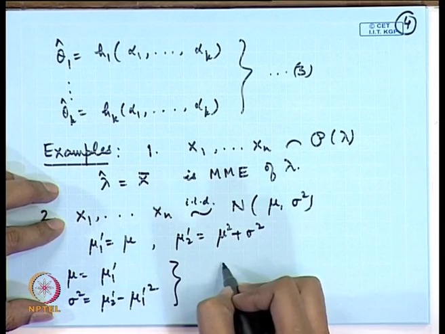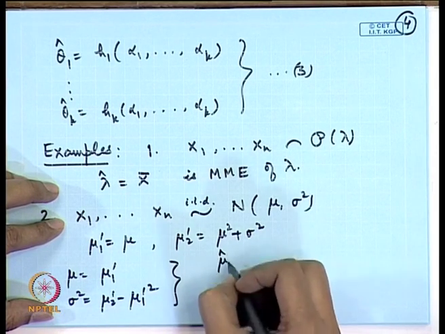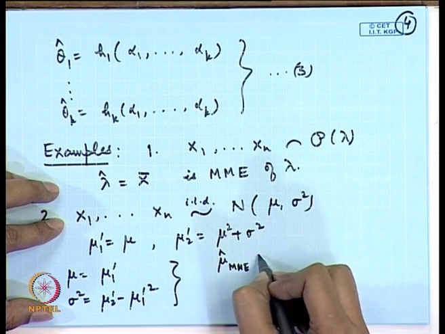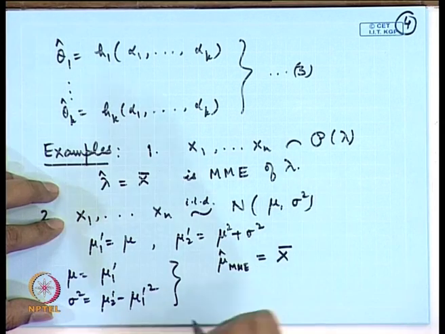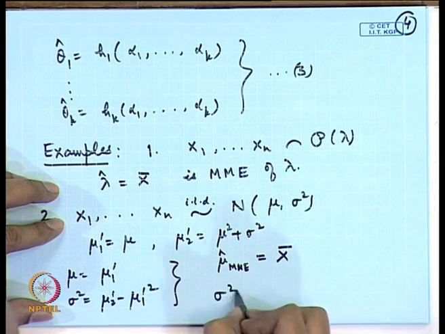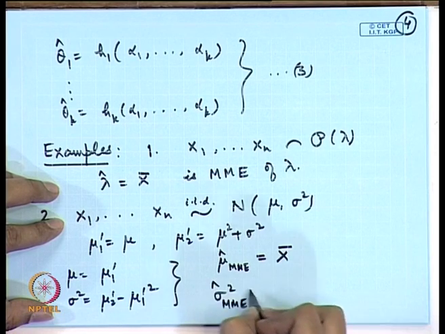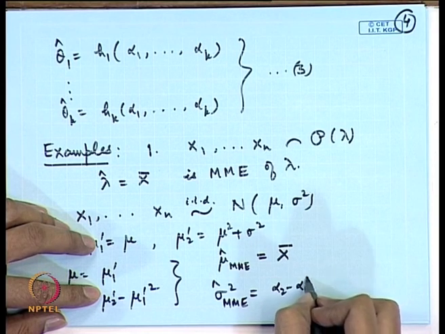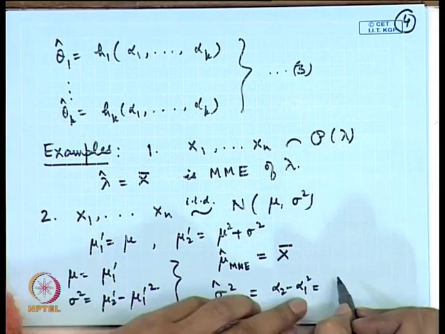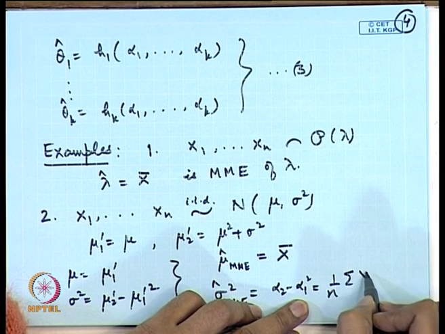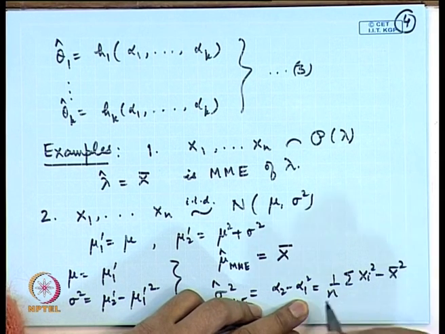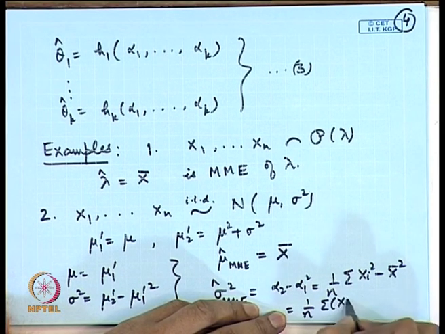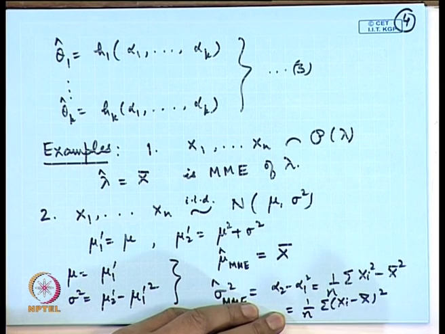So, the method of moments estimator, let me call it MME, denoting the method of moments estimator of mu, is simply x bar, that is alpha 1, and for sigma square it is equal to alpha 2 minus alpha 1 square. Let us see what is the value of this. It is 1 by n sigma x i square minus x bar square, which I can write as 1 by n sigma x i minus x bar whole square.